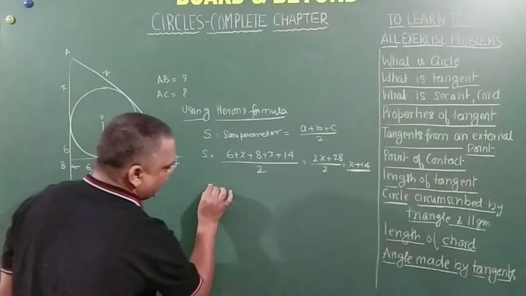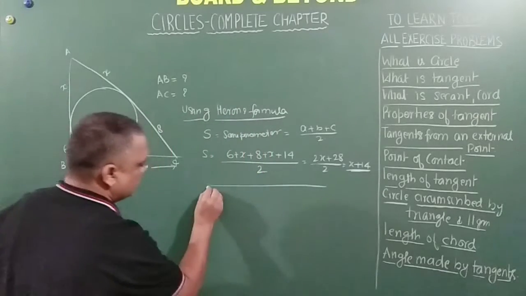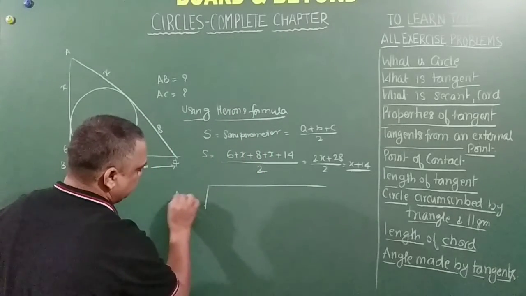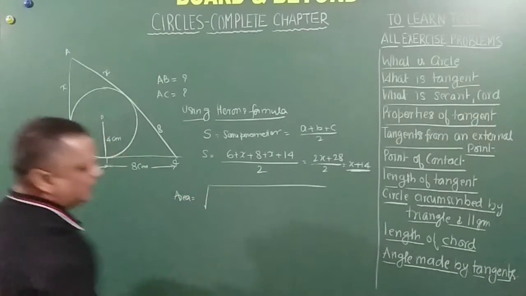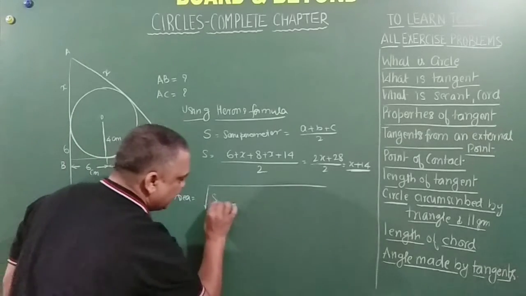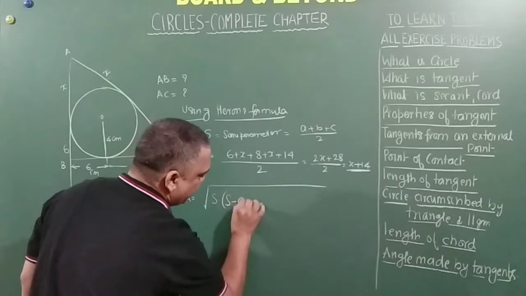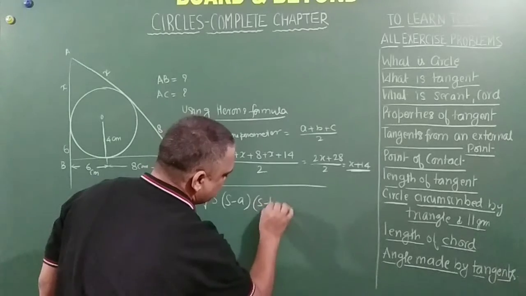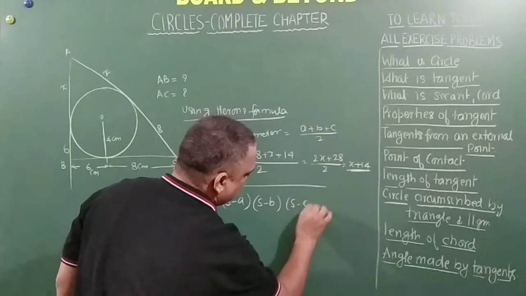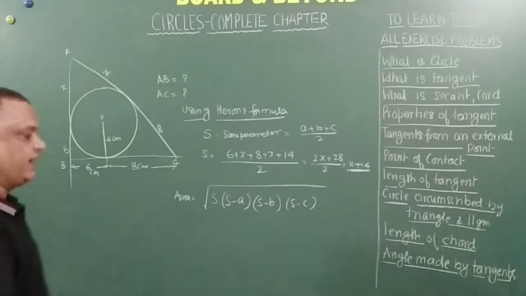So what will the area be? Area will be the square root of S into S minus A, S minus B, S minus C. Correct?